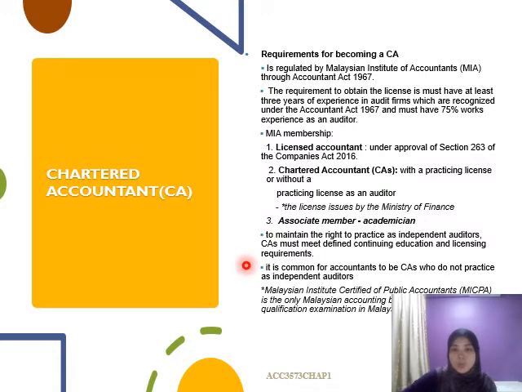So those who become MIA members have to maintain the right to practice as independent auditor. They have to continue education and licensing requirements. Once you become a CA member, you have to maintain your credit or your merit every year. So there are requirements from the MIA. But sometimes there are CAs who are not practicing as independent auditor or not practicing in the accounting industry. They are still CAs, but they still have to continue their education and licensing requirements.